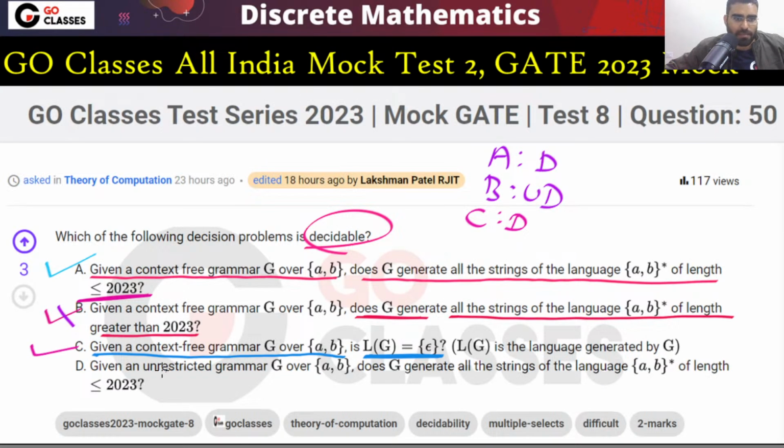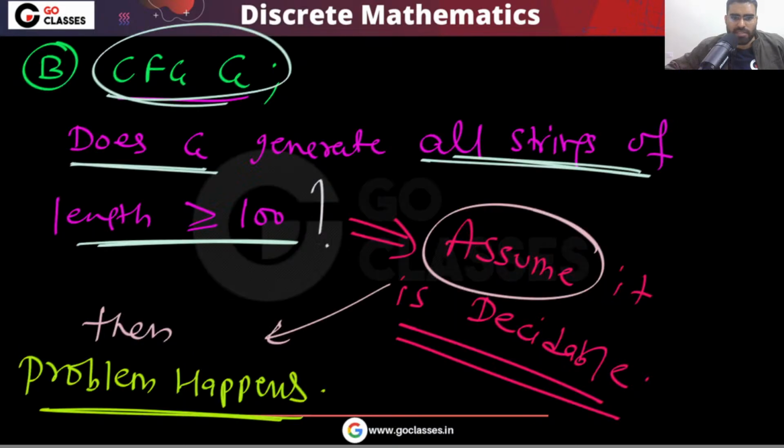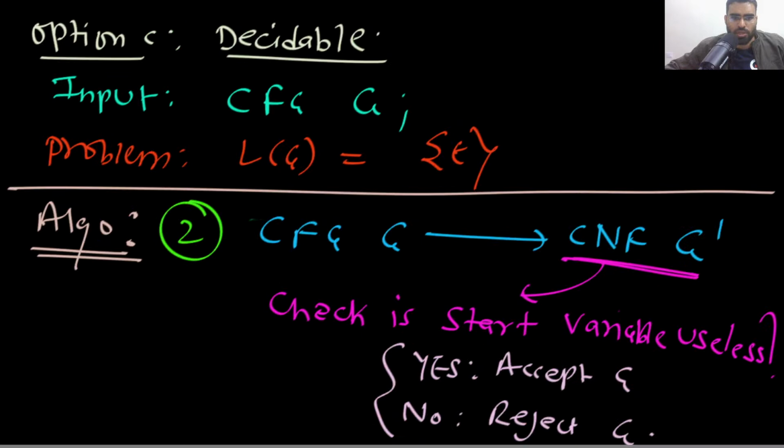What about option D? Given an unrestricted grammar, does it generate all strings of length less than 2023? This is undecidable. Unrestricted grammar corresponds to Turing machine. Yes or no? Unrestricted grammar, that means recursively enumerable grammar, corresponds to Turing machine. And by Rice's theorem, you can see this. So this problem is undecidable. Look at this option D. What is this option D saying?